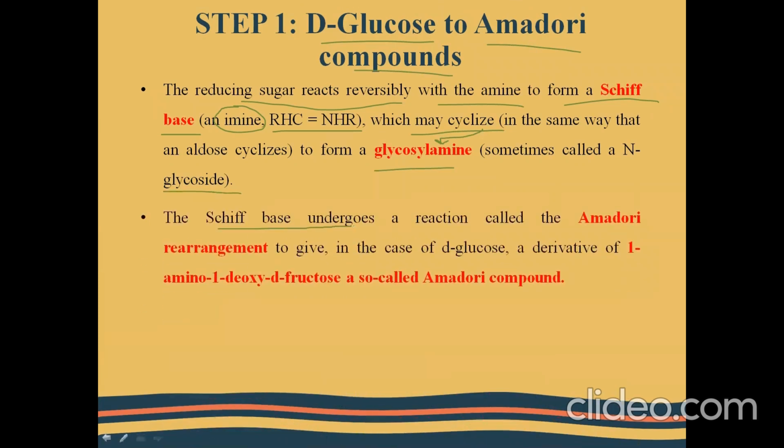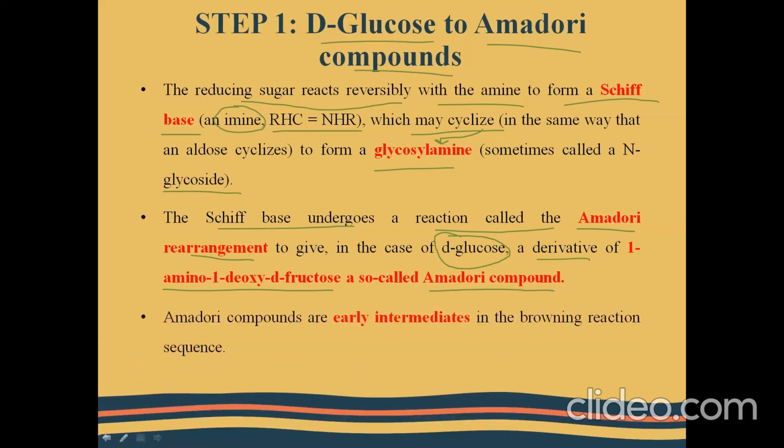The Schiff's base also undergoes a reaction called the Amadori rearrangement, and if the initial reacting sugar is D-glucose, then the derivative formed at the end of Amadori rearrangement is 1-amino-1-deoxy-D-fructose, which is also called the Amadori compound. This Amadori compound is the early intermediate of the Maillard browning reaction.